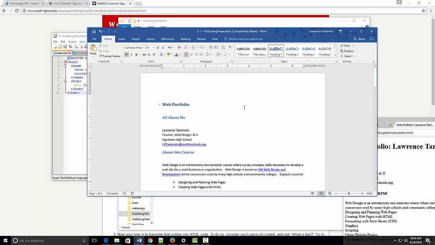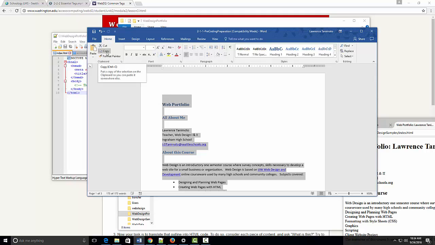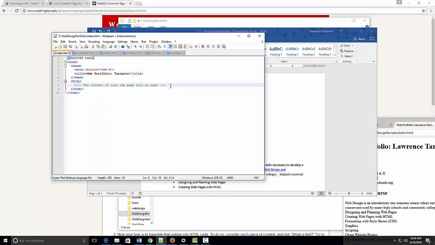There are a variety of ways you can do it. I'm going to do Control A to select everything, and then copy it, and paste it into my index.html.